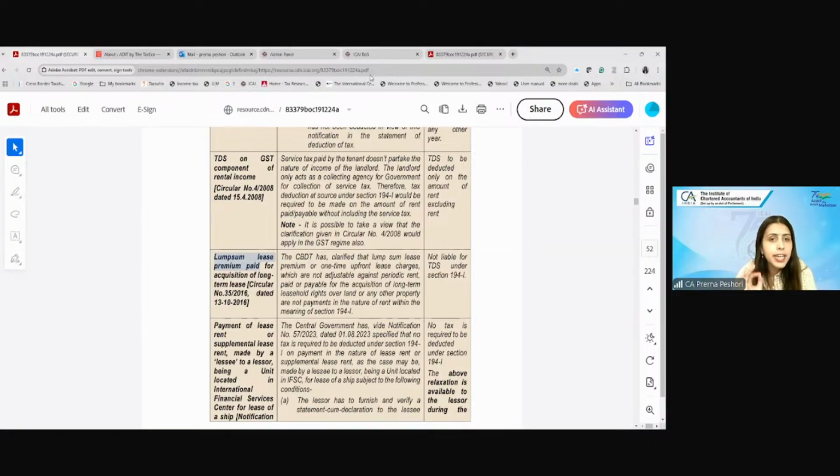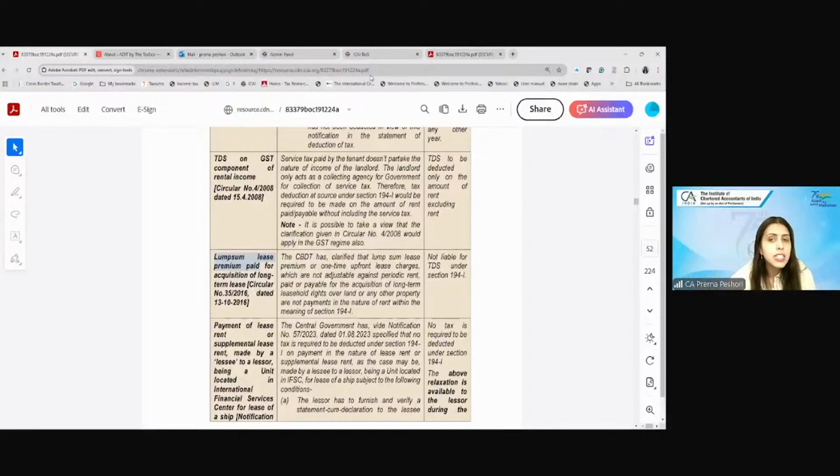Next one is concerning the lease of ship. Any unit in IFSC which is giving a ship on lease, whether the TDS will be applicable, is the same as for the aircraft. Like I told you for the aircraft, there will not be any TDS if the lessor furnishes the declaration that for these 10 years, I am claiming the deduction under 80LA. Similarly, for ship also, the lessor can give a declaration that yes, I am claiming a deduction under 80LA and there should not be any TDS.